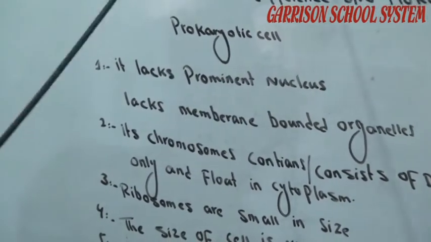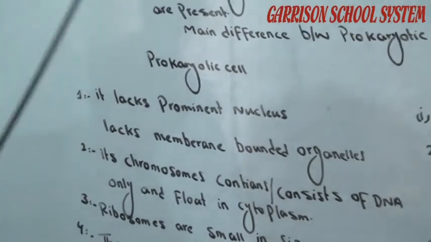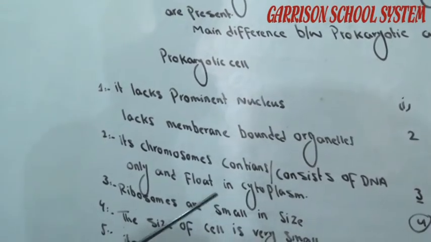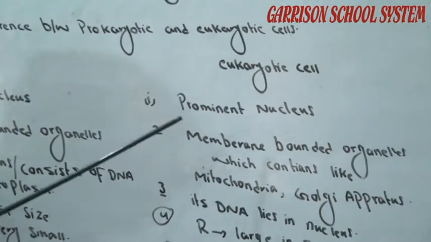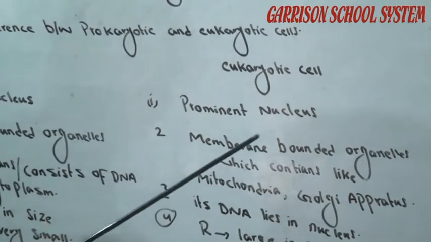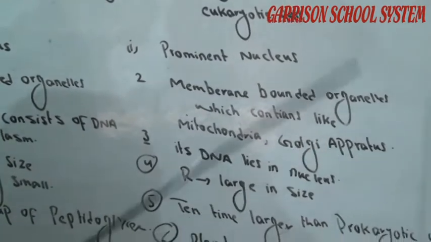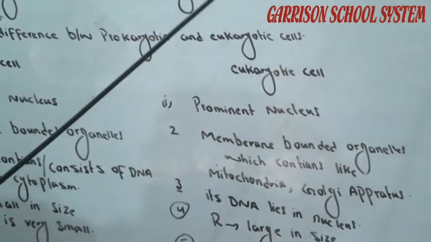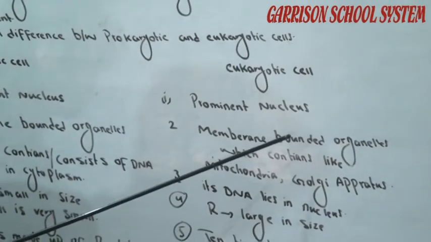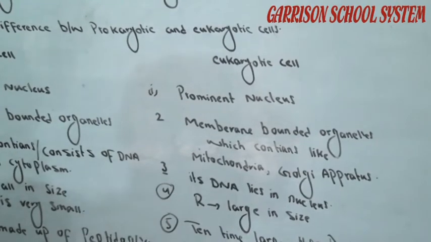It means the organelles present in prokaryotic cells are not membrane bounded. But in eukaryotic cells, membrane bounded organelles are present, like mitochondria and Golgi apparatus.